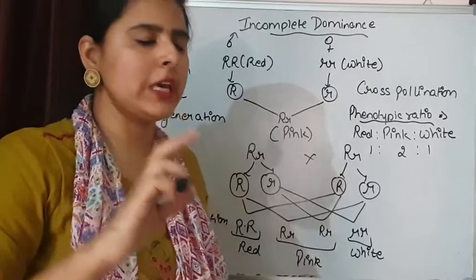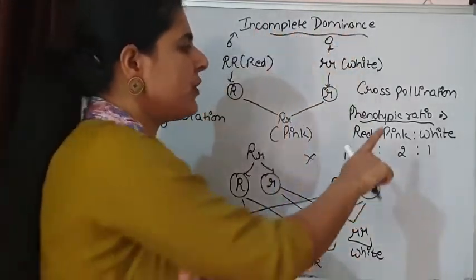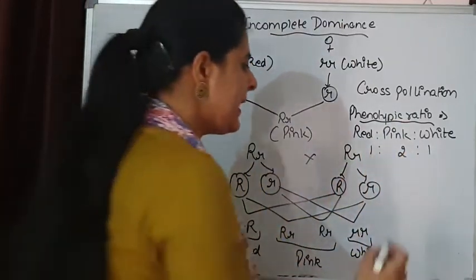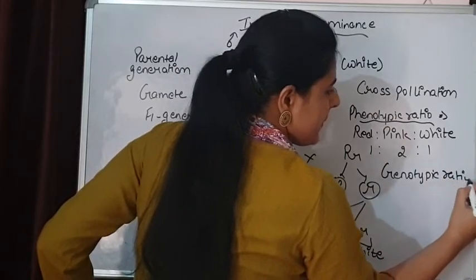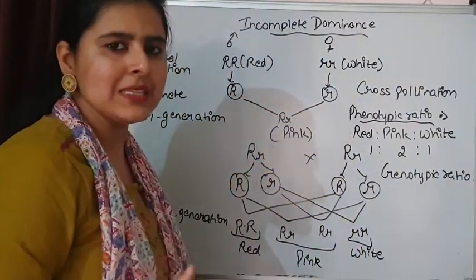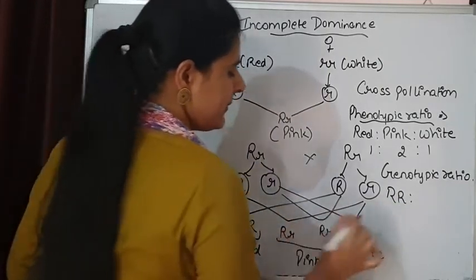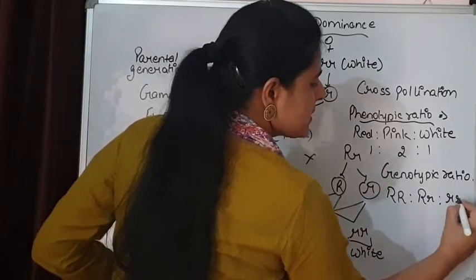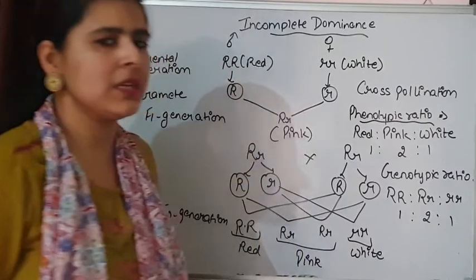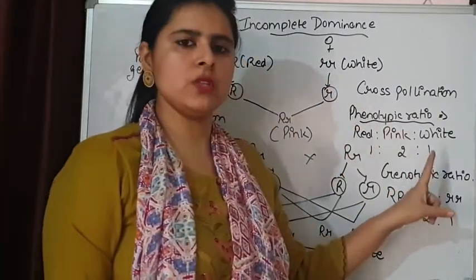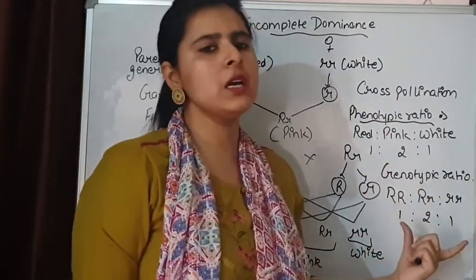Means only two phenotypes were observed in the F2 generation. So because of incomplete dominance, the phenotypic ratio has changed. If we notice the genotypic ratio, it remains the same, because here there are three genotypes: homozygous dominant, heterozygous and homozygous recessive. The same three types of genotypes are present. So the phenotypic ratio changes from Mendel's monohybrid cross, but the genotypic ratio remains the same.